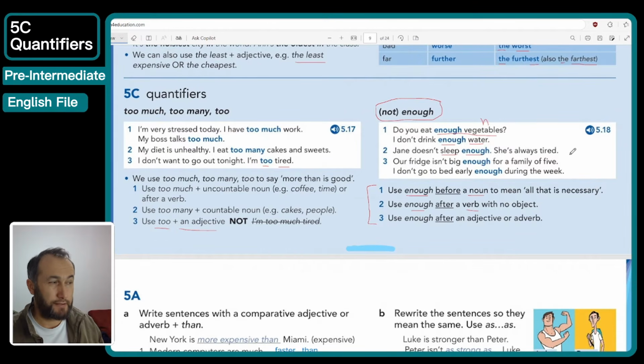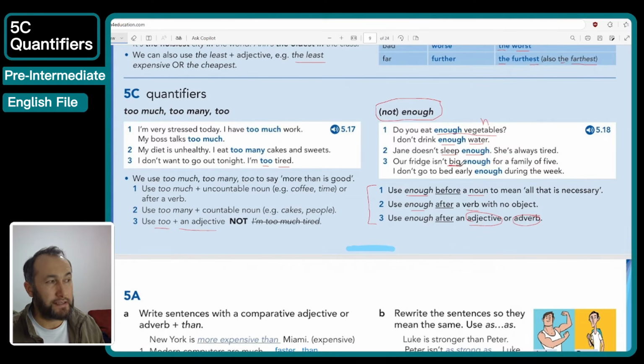She's always tired. And then point number 3: we use enough after adjective and adverb. So verb, adjective, adverb, we use the word enough after it. But if it's a noun, we use enough before the noun. That's it. Example: our fridge isn't big enough.